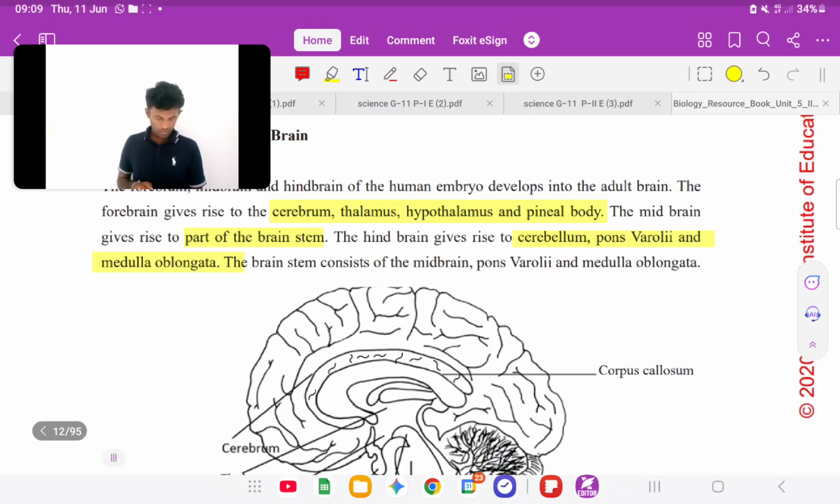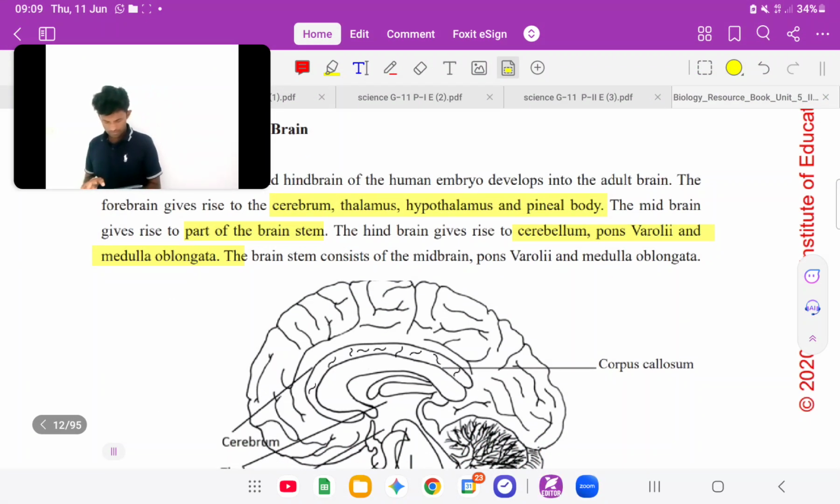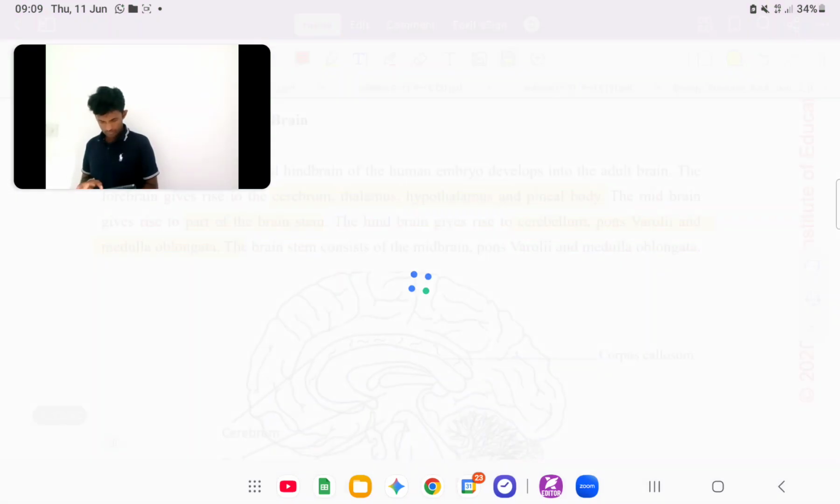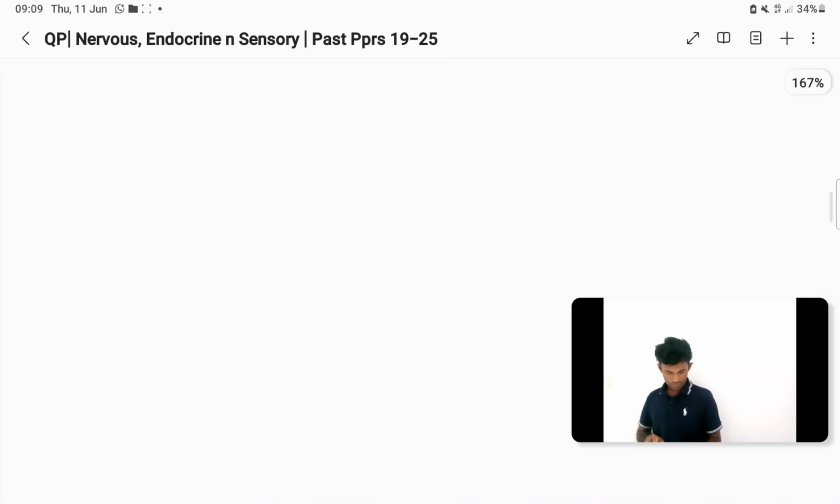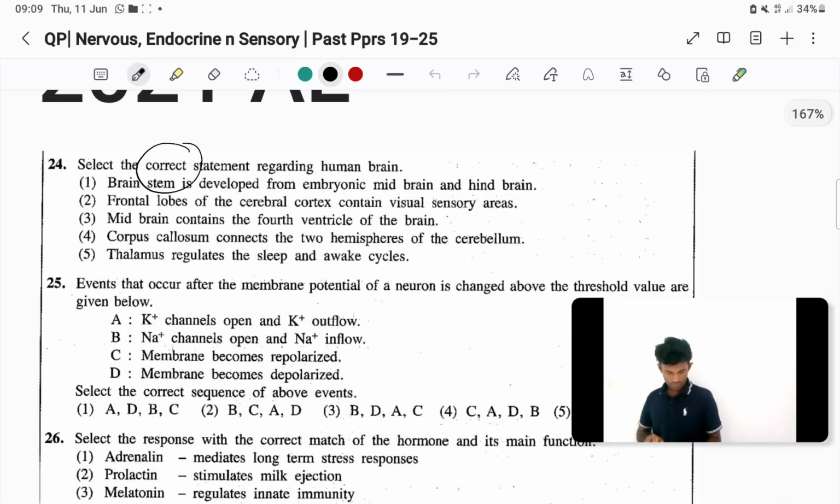Okay, then we'll move to the next answer. Midbrain contains the fourth ventricle of the brain? No, the midbrain area of the brain stem has mainly the third ventricle. Next: corpus callosum connects 2 hemispheres of cerebellum. Yeah, corpus callosum connects 2 hemispheres but not of the cerebellum; the cerebrum. ඒකේ right and left hemispheres are connected by corpus callosum.